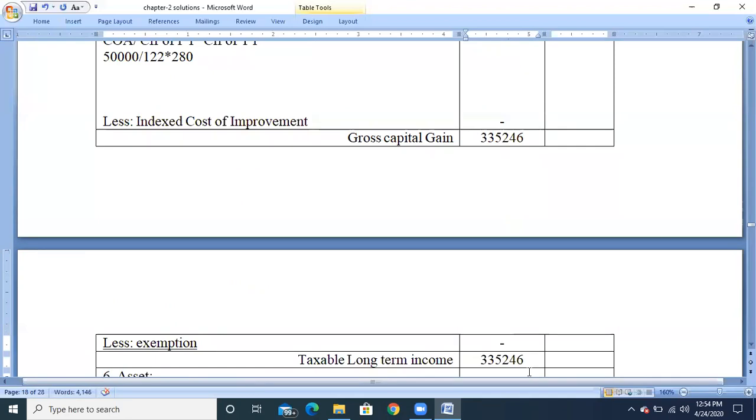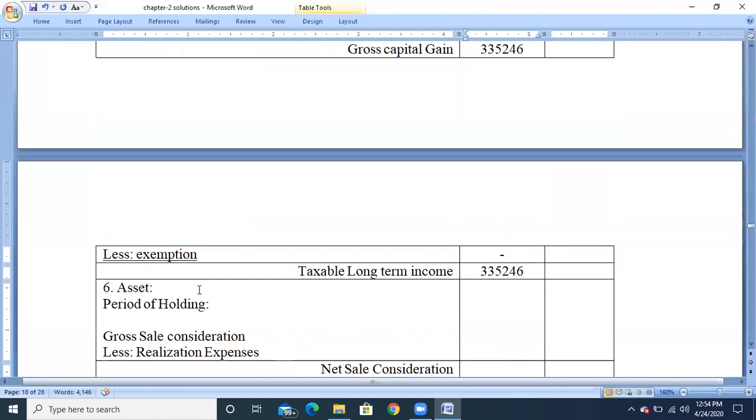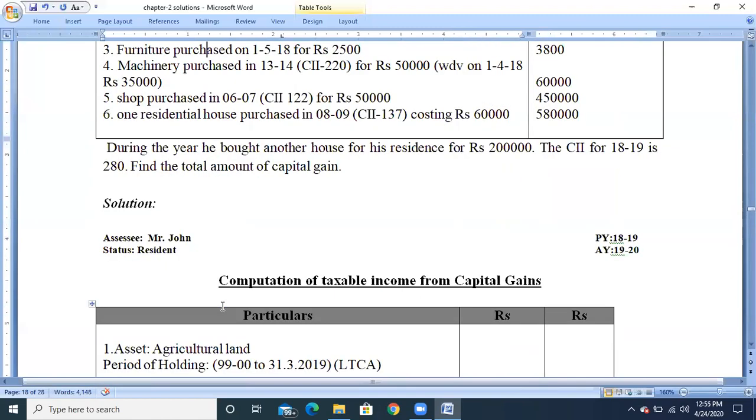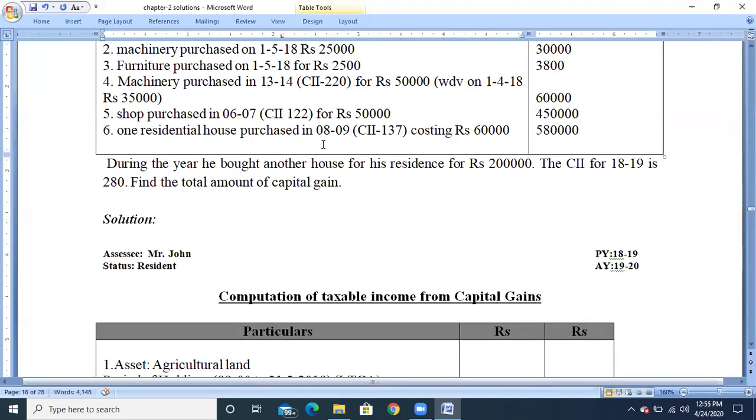And the last asset we have, asset number 6, is a residential house property. Okay. Now calculate the period of holding. The period of holding will be from the purchase date to the sale date. The asset has been purchased in the financial year 08-09 and it has been sold in the previous year 18-19.